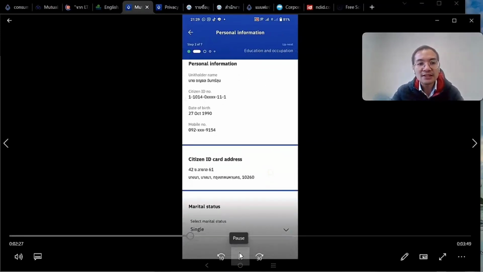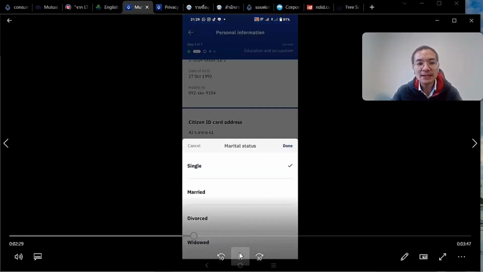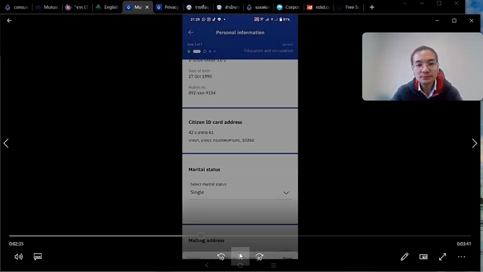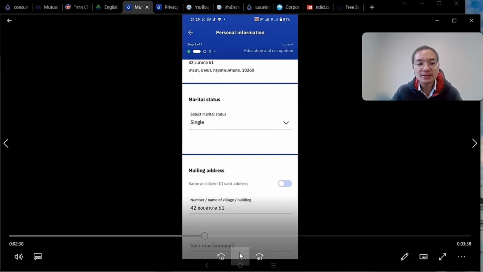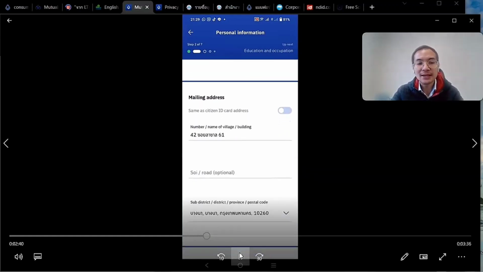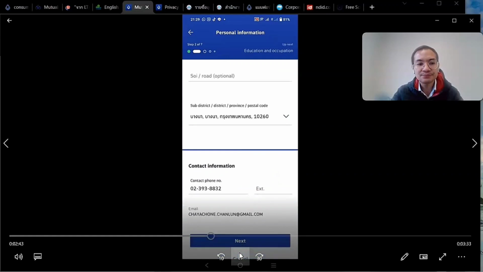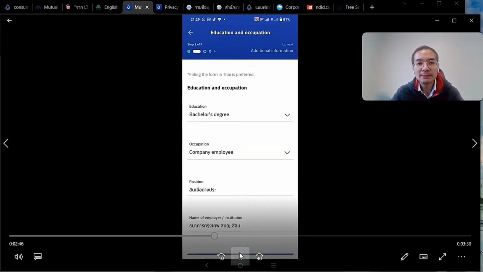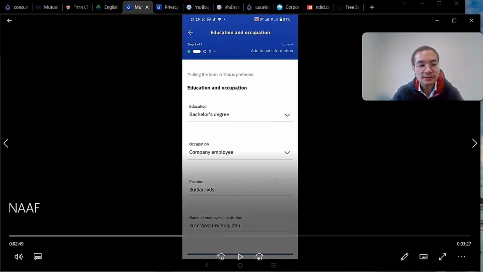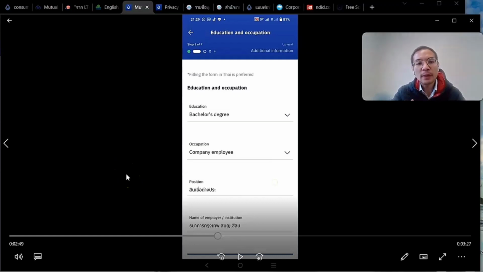Okay, so then that's the personal data with my name, ID. That's my marital status, so it's single. The mailing address that I put is in Thai, so my Thai address here. Contact information, email and phone number, and then the education. The education and occupation part is crucial to the AML analysis, anti-money laundering. As you can see here, I put in a bachelor's degree, occupation as an employee.